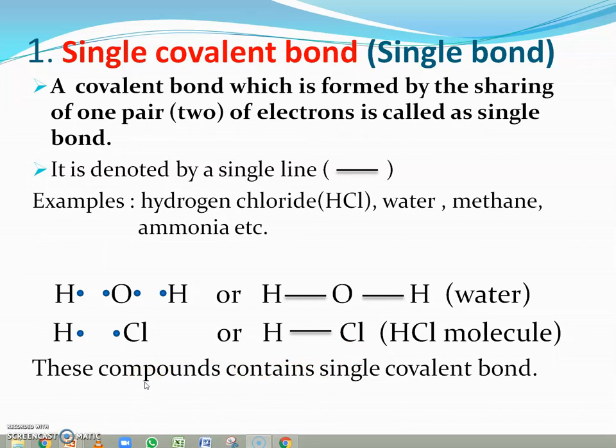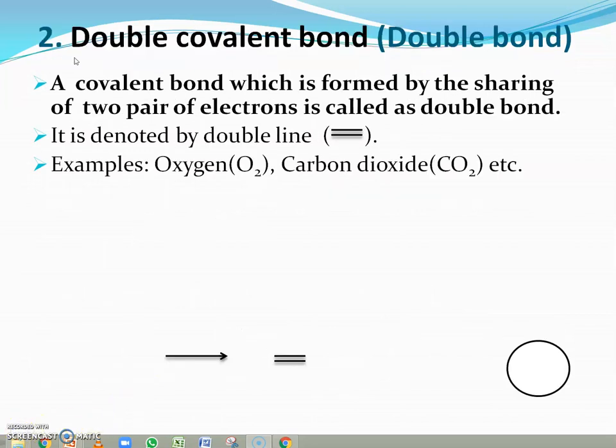You have to keep one thing in your mind, that a single bond is formed due to the sharing of one pair of electrons. The second type of covalent bond is the double covalent bond. In a simplified version, it is called a double bond.